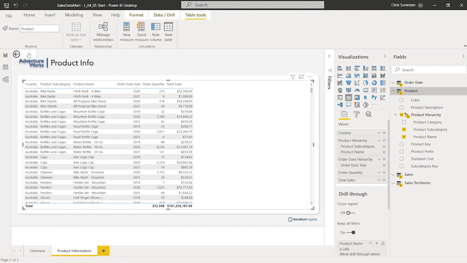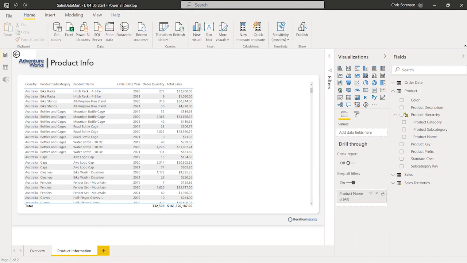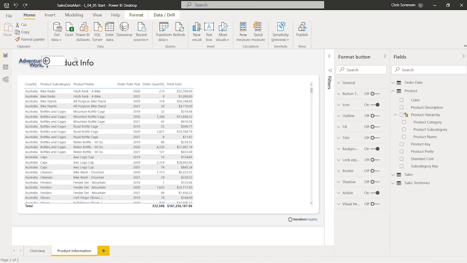And what we'll also notice is at the very top of the screen, a little back arrow is going to show up. What that's going to allow us to do is have a user go from one visual and drill through to this information here, and then be able to click that to go back to the overview page where the navigation had started. So I'm actually going to highlight that arrow, and move it over to the right hand side of the screen, just to move it off to the side here. Okay, that's good.